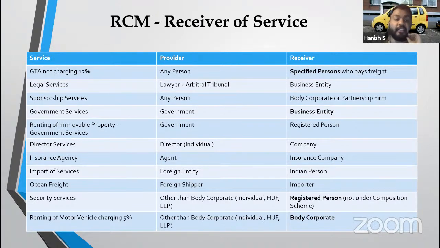Government services to business entity. Renting of movable property of government services to registered person, not to business entity. Director services to company. The most confusing and where questions can be asked are the new services, security services and renting of motor vehicle. In case of security services, service provider should be other than body corporate. Receiver should be a registered person not under the composition scheme. But in case of renting of motor vehicles, receiver should only be a body corporate, whether registered or not. So if he is LLP, then no need to pay tax under reverse charge mechanism.